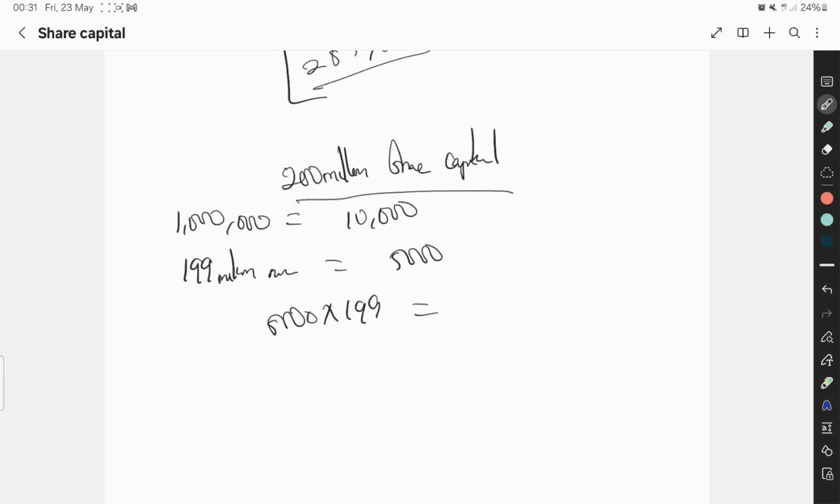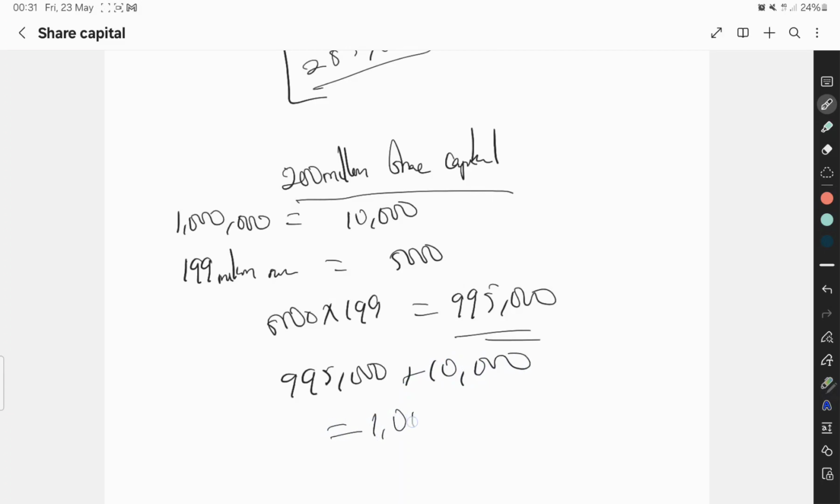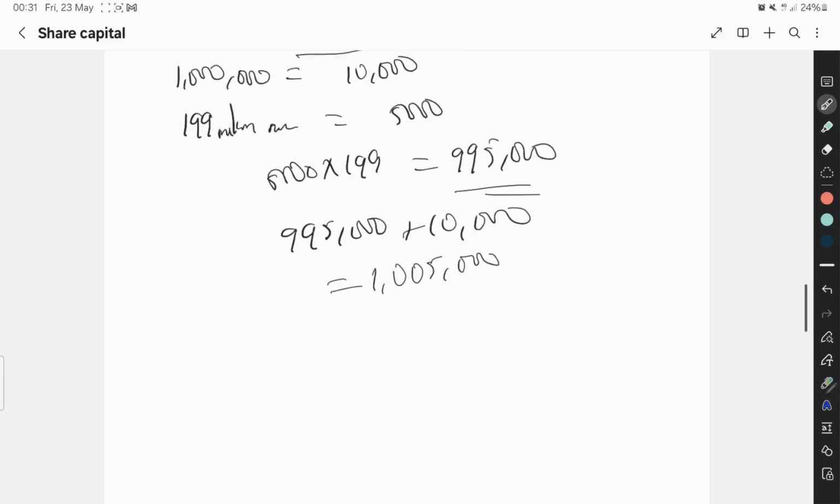It's going to give us 995,000 naira. So if we add this to the initial 10,000, 995,000 plus 10,000, it's going to give us 1,005,000. That's what we are going to pay to CAC.